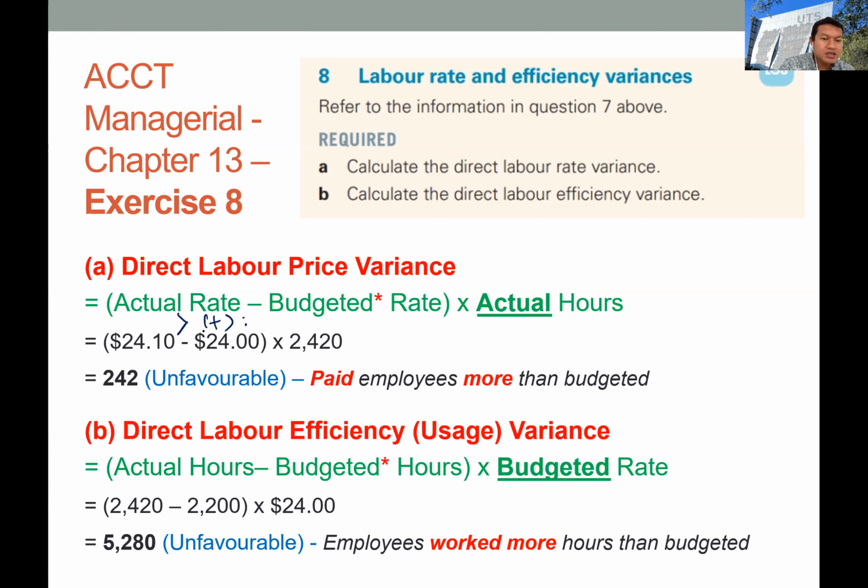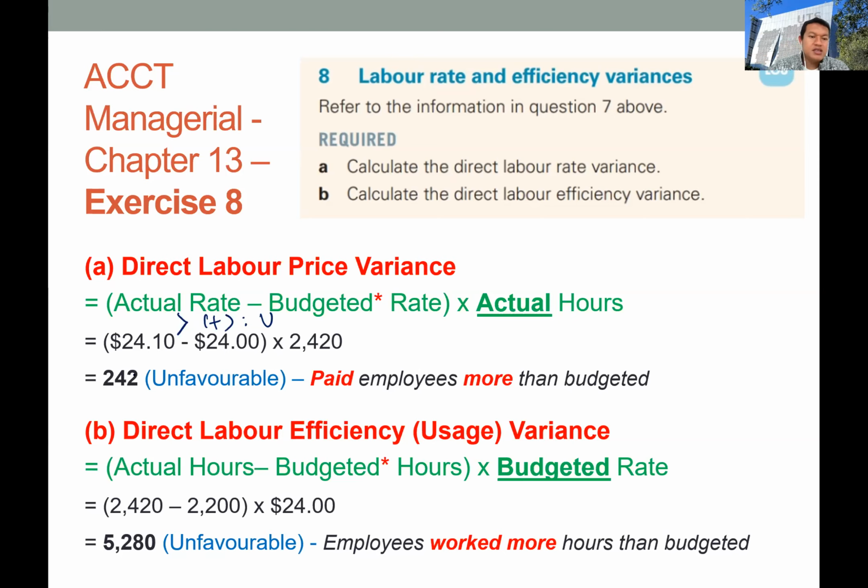This simply means that the company is paying a slightly more expensive rate to their employees or laborers, so it is unfavorable for them. We multiply this by the actual hours, which is 2,420, so we get 242 of variance, which is unfavorable.